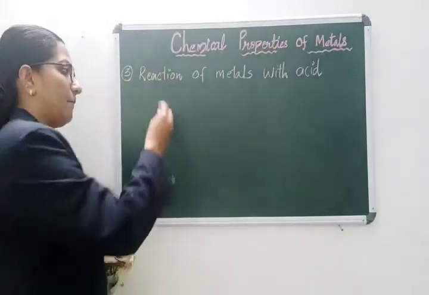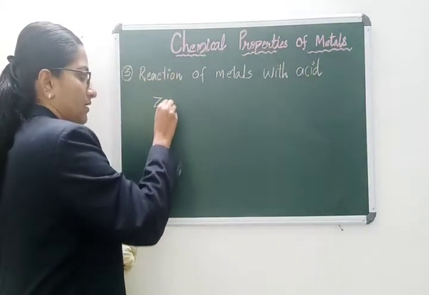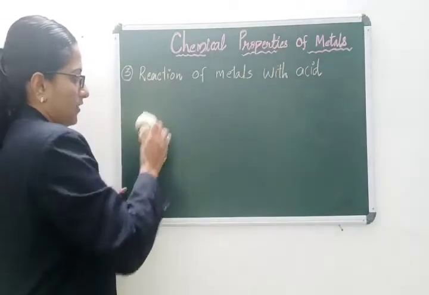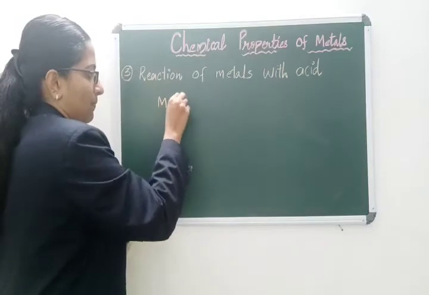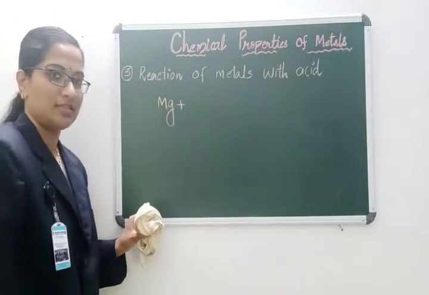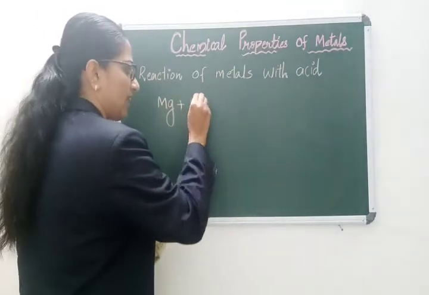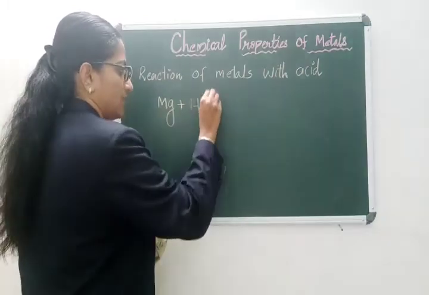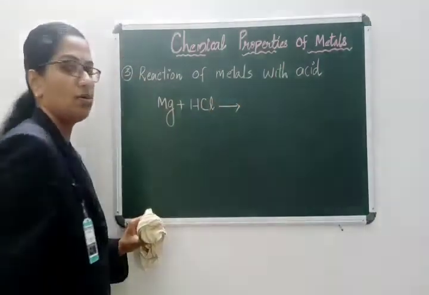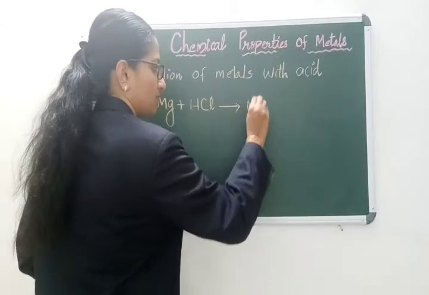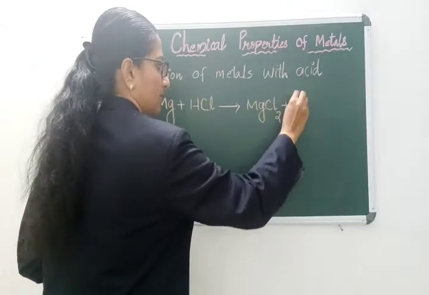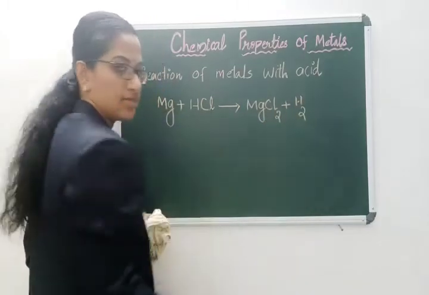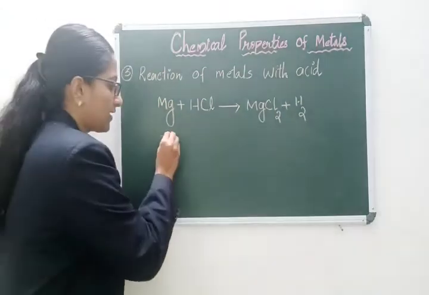If you take a metal like zinc or magnesium, what happens? Magnesium reacts with any acid. If you take hydrochloric acid, HCl, the product is always magnesium chloride plus hydrogen. Hydrogen is a gas.